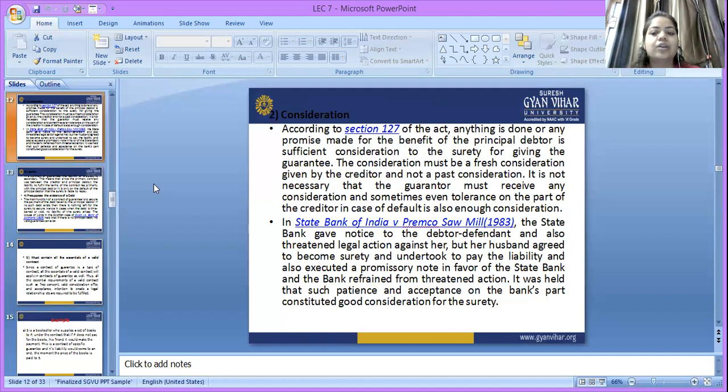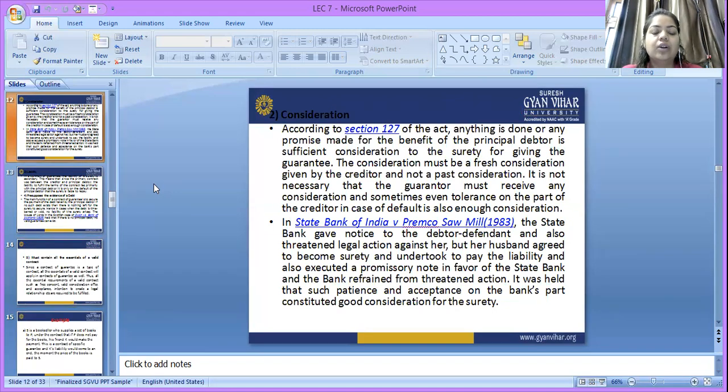Consideration. In the last contract, we already discussed what consideration is. According to section 127 of the Act, anything done or any promise made for the benefit of the principal debtor is sufficient consideration to the surety for giving the guarantee. Consideration must be a fresh consideration, and not a past consideration. According to section 127, past consideration should not be considered.